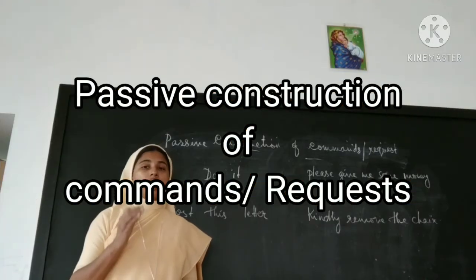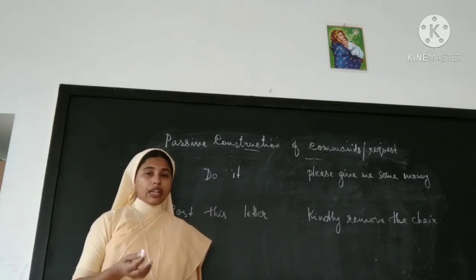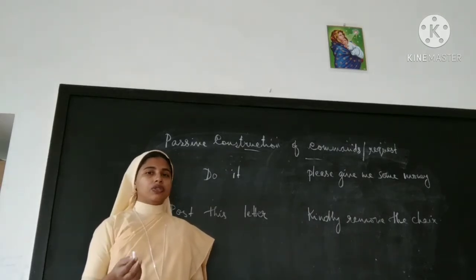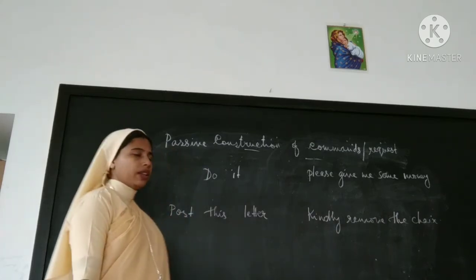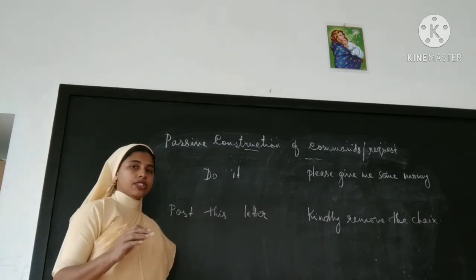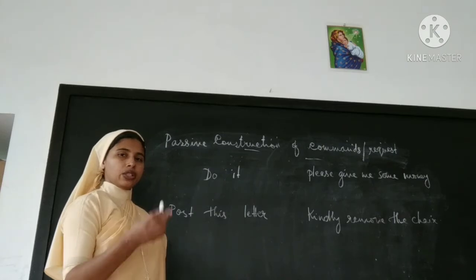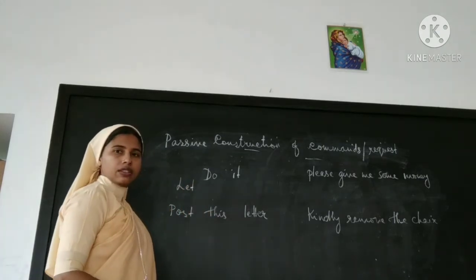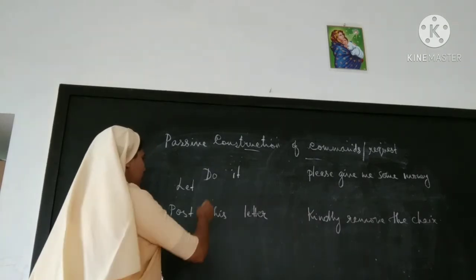We have learned how to convert a statement into passive voice, an interrogative sentence into passive voice. Now let's see how to convert the commands or request into passive voice. Okay, do it. In such types of sentences, we have to use let in the beginning.